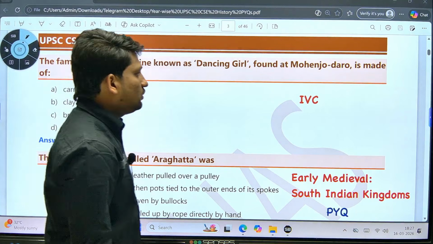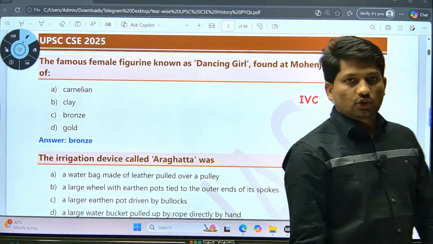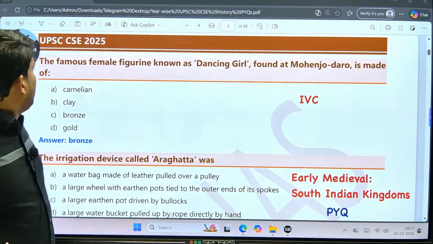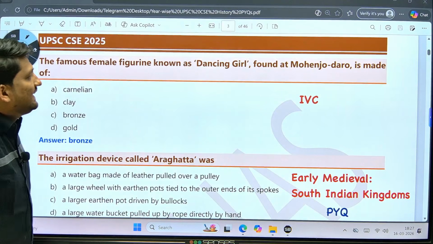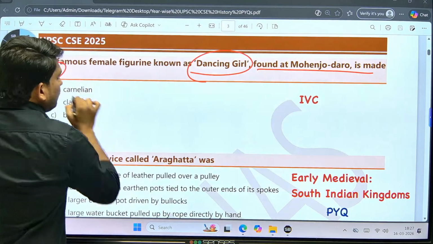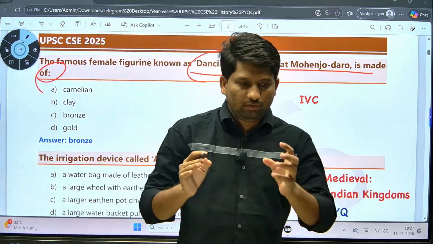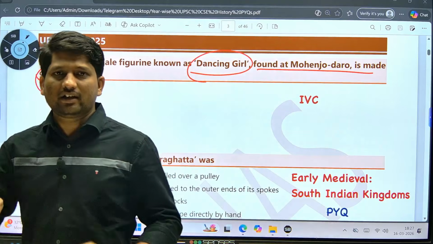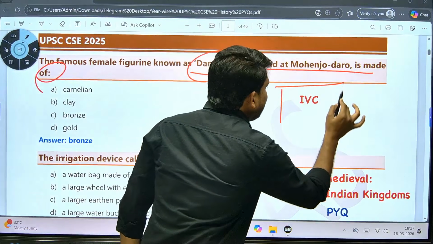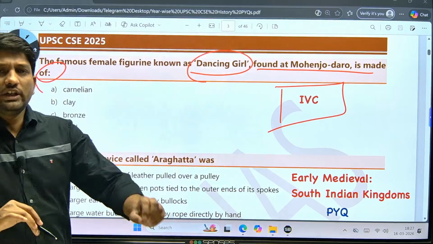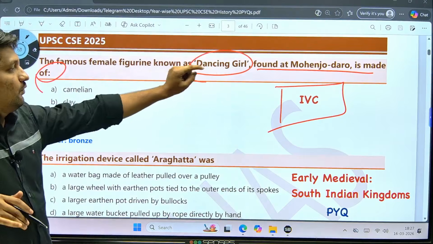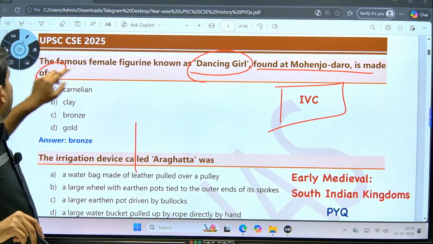See, this is the 2025 question paper. The first question was: the famous female figurine known as the dancing girl found at Mohenjo-daro is made up of what? The first question was a generic question. We already know this bronze statue of the dancing girl which was found at Mohenjo-daro. So the question was specifically from the Indus Valley Civilization. You need to understand which topics UPSC is focusing on. So first is the Indus Valley Civilization, then next